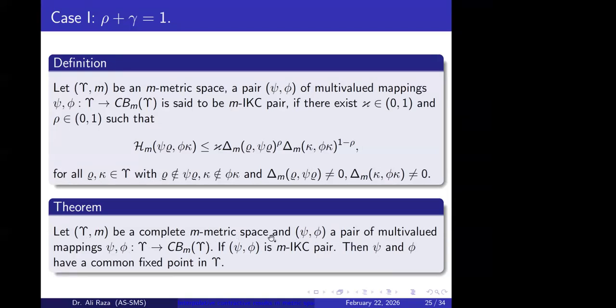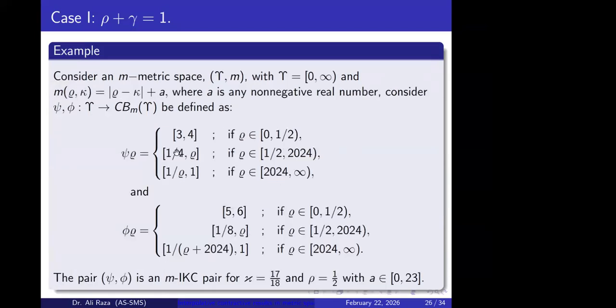So let's say in a complete M-metric space, if this pair of mappings is an interpolative Kannan type contraction pair, then these phi and psi have a common fixed point in this complete metric space. And here is the example.